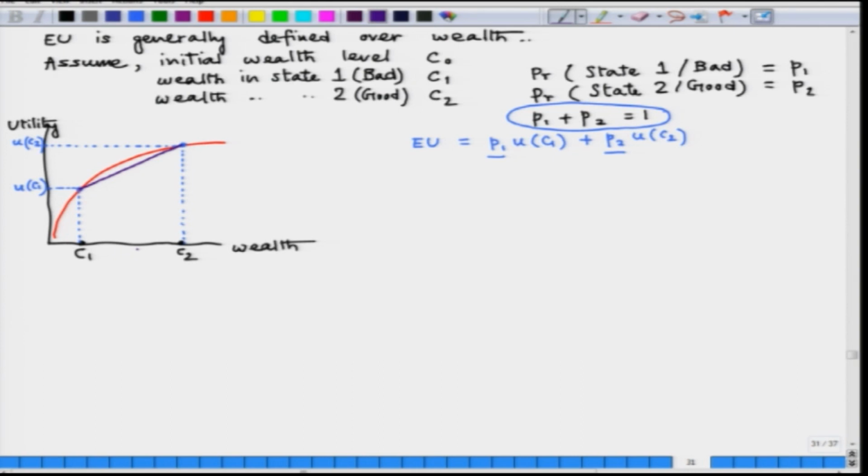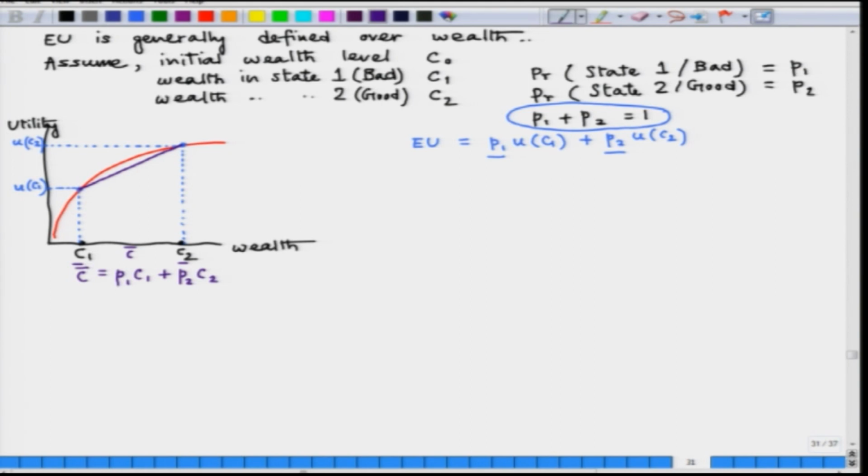and we can also measure C bar which is basically the expected value of consumption level, because C1 and C2 are random variables too. So, we can talk about expected value of consumptions also. Right. So, that is basically my C bar.